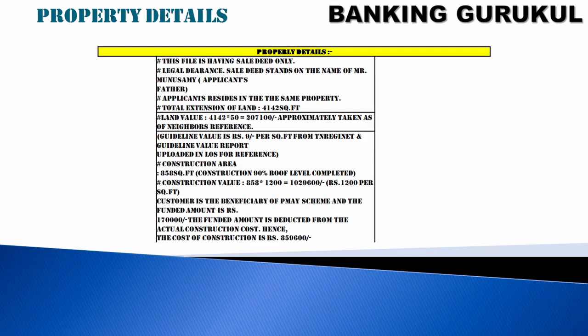Property details. What is the land? What is the construction type? What is the value? Everything is available in the property details. You can see the file has the sale deed only. You can mention whatever you want. You can mention all the details. What is the original land value they mentioned? What is the sale value they mentioned? How did they get the final price? Everything will be available in property details.